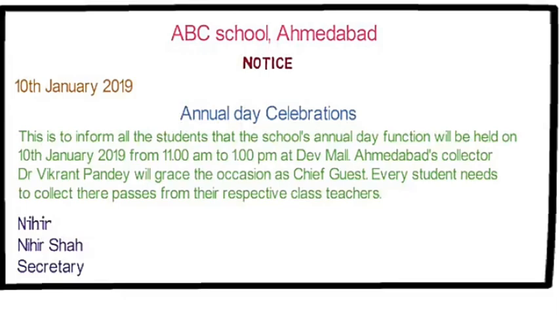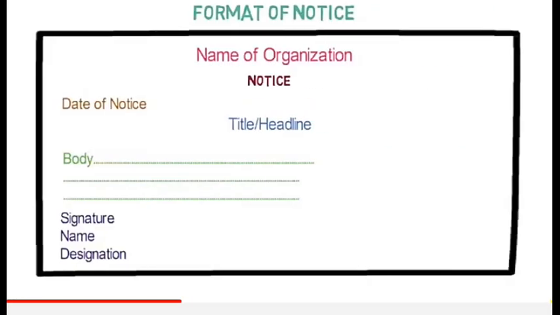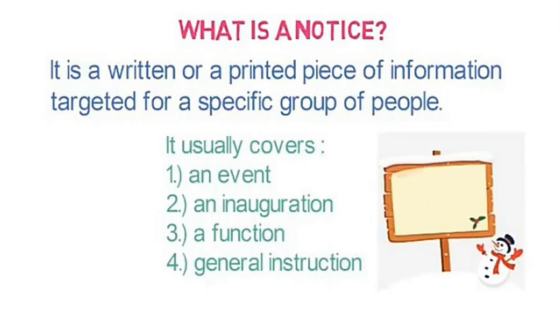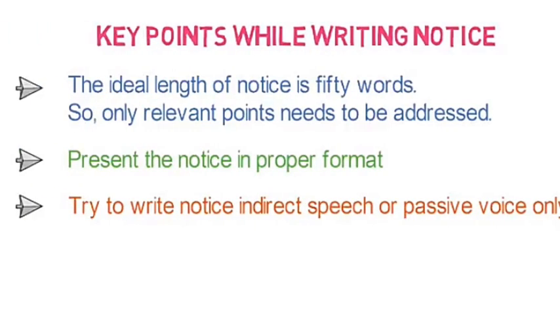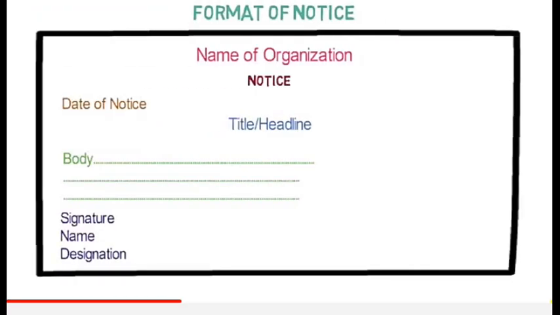As a recapitulation, first of all, what is a notice? It is a printed or written piece of information targeted at a specific group of people. It covers an event, inauguration, a function and general instructions. Key points: it should be of 50 words, in a proper format, and always in direct or passive voice. Format is a must.